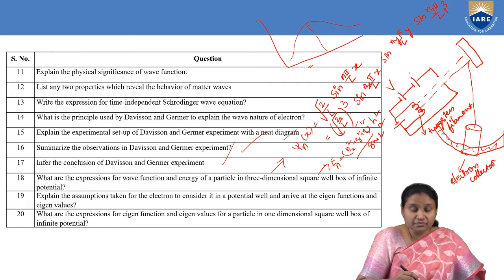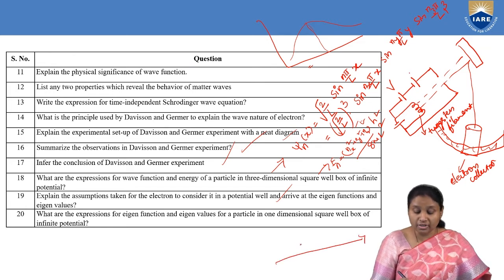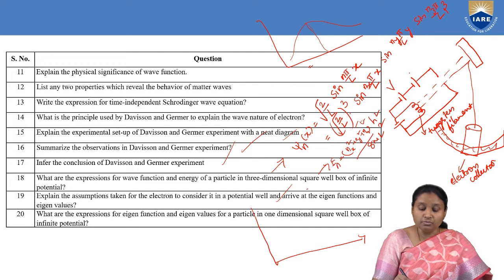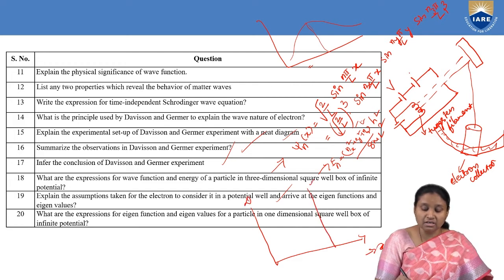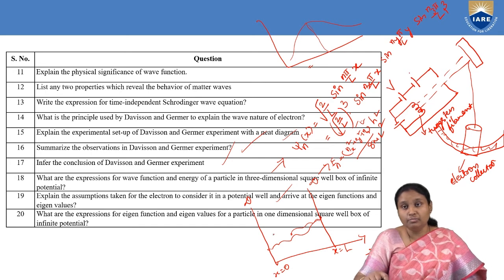Explain the assumption for an electron to consider it in a potential well. What is the assumption? We have considered one-dimensional motion of an electron, and at two regions along the x direction, we have applied infinite potential, taking x equal to 0 and x equal to L. Then our free electron becomes a bound electron because it is not able to penetrate through this infinite potential.